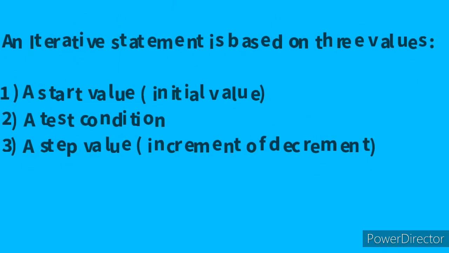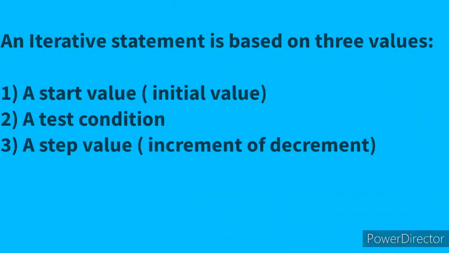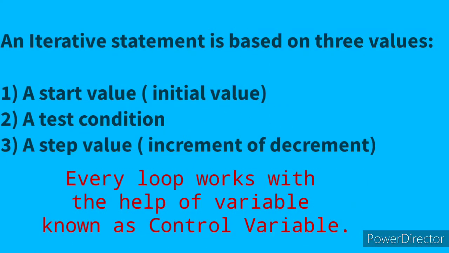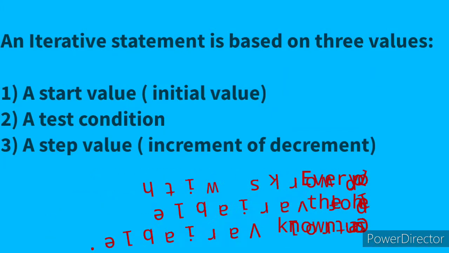An iterative statement is based on 3 values. First is the start value. It is also known as the initial value. For example, C equal to 0. Next is the test condition. Whenever you check the condition, for example, the value of C should be less than or equal to 5. Next is the step value. What is the step value? When you increase or decrease the value, like C equal to C plus 1. This is the step value.